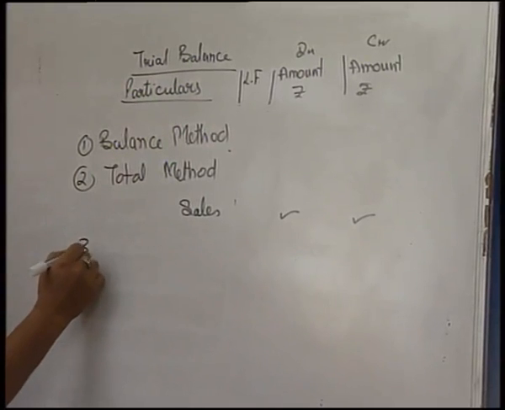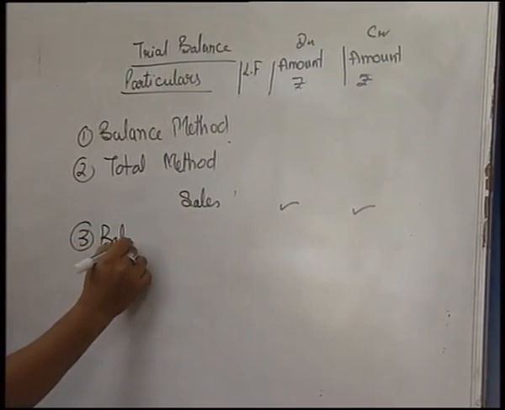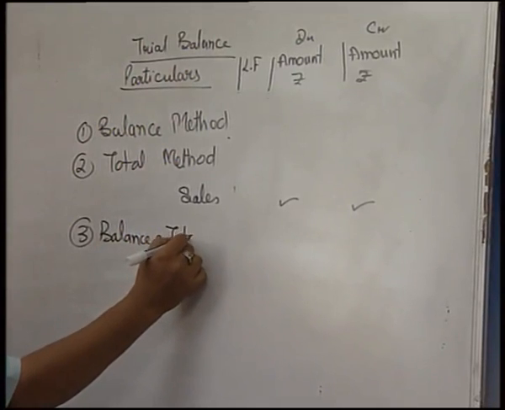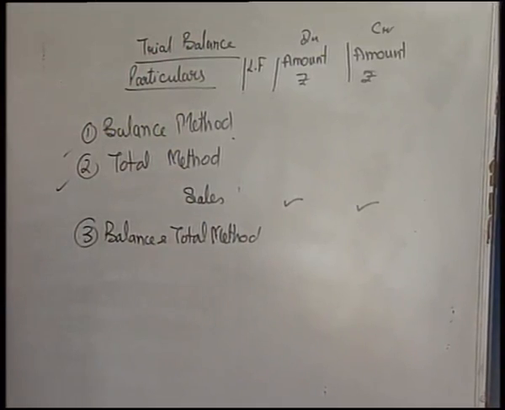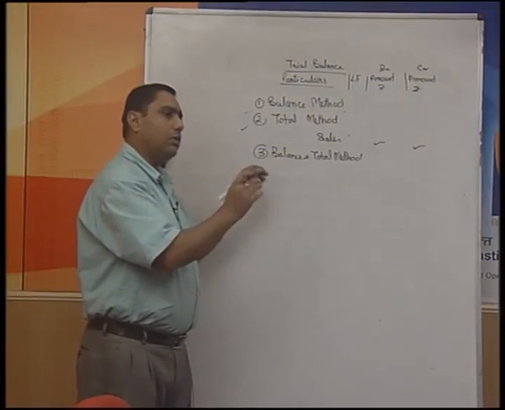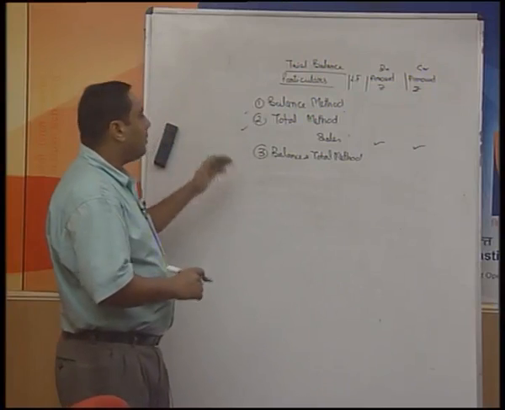There could be a third method which is known as the balance and total method. This is simply a combination of the first two methods, in which we write even the balances as well as the totals. So these are the three methods which can be used by you while preparing the trial balance, but in most cases we simply use the balance method. Now, once this is over and you find that there are certain errors, what methodology are you going to adopt for rectifying those errors?